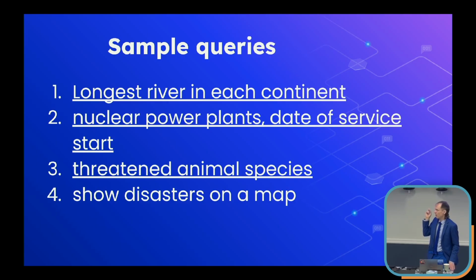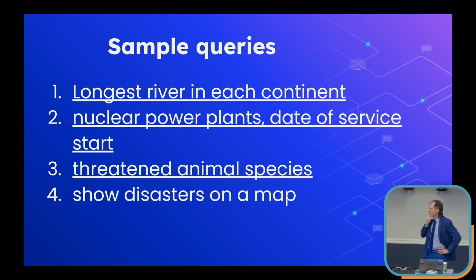So what I have here is different queries that you can do in Wikidata that people have played around with. The first one, and I'll show you this one, longest river in each continent. It's not such a big data set, and also there's lots of people who are interested in this. This is the kind of thing that high school kids could manage by themselves, that kind of project. Nuclear power plants. So the slides are online. You can check these out.